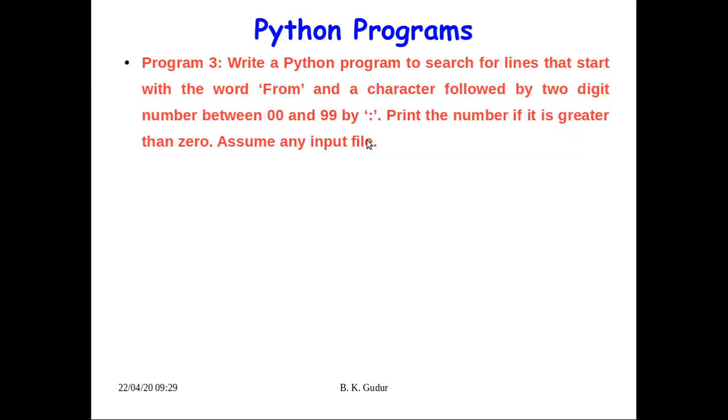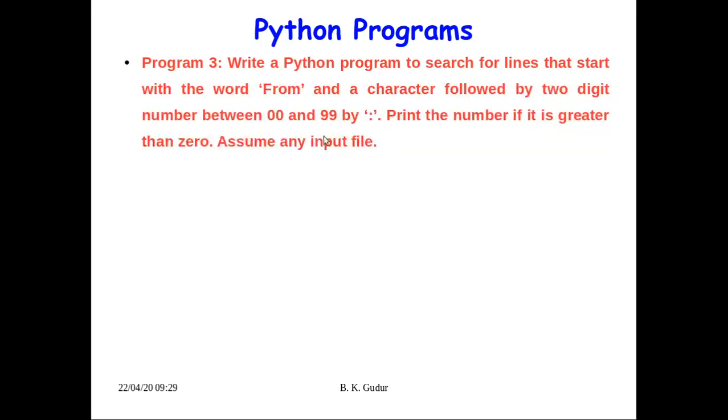We are supposed to write a Python program that will search for a line that starts with from. The line should start with from, later followed by a character, means from, then some character, then a 2-digit number, like 00 to 99, any 2-digit number will be there. Afterwards there should be a colon.